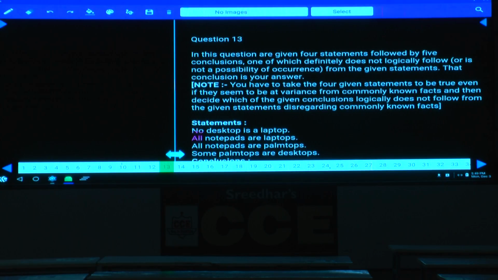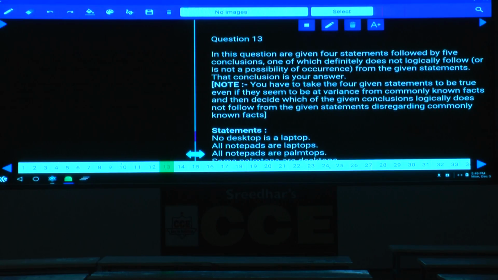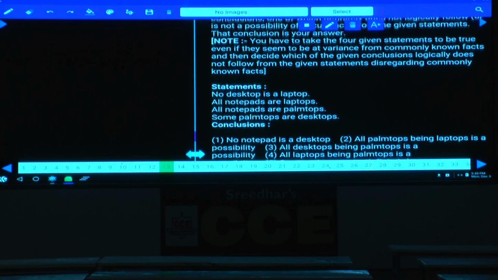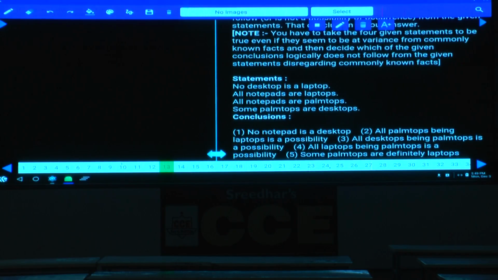Now question number 13. Now in this question number 13, what is given in this one, 13th one here? No desktop is a laptop. Now earlier we had discussed about this one, isn't it? What we had discussed in the case of does not follow, our focus should always be to prove whether it can be true at least once or not. No desktop is a laptop can be written like this. No desktop is a laptop.